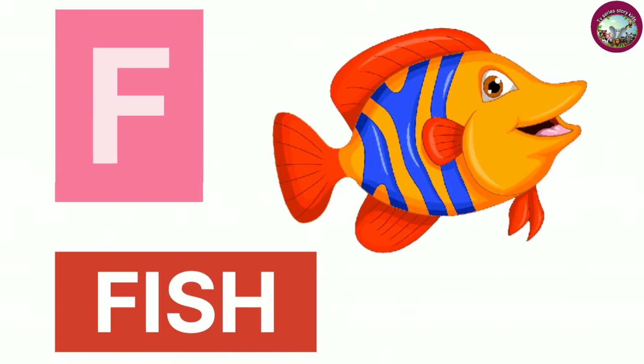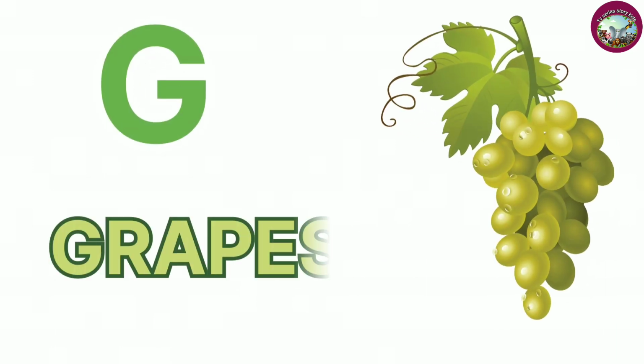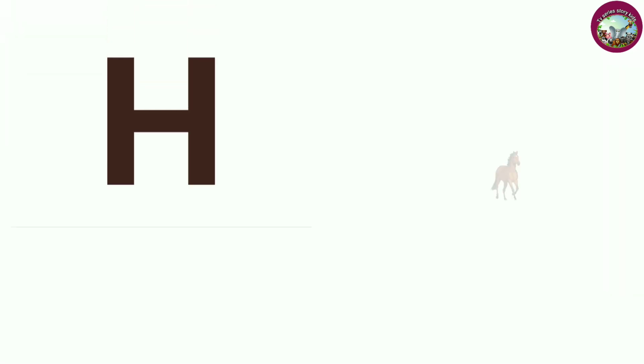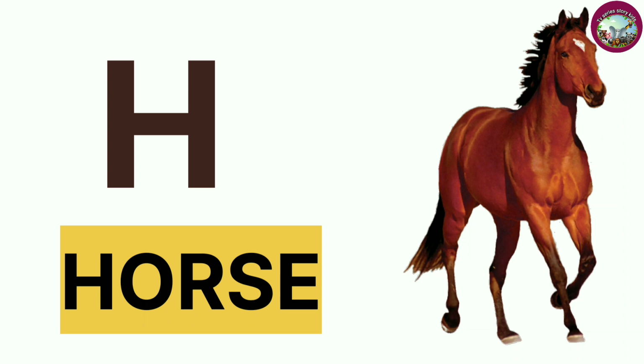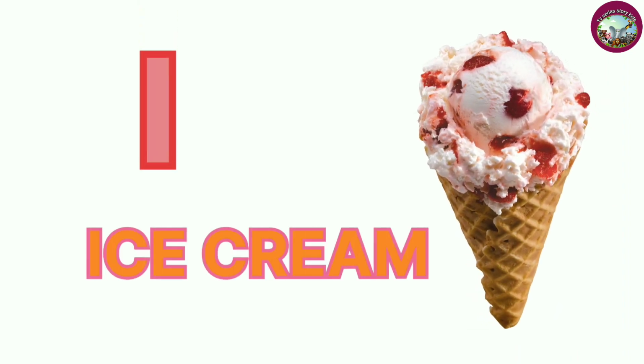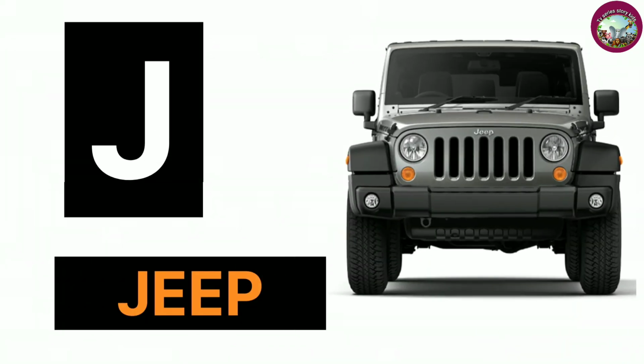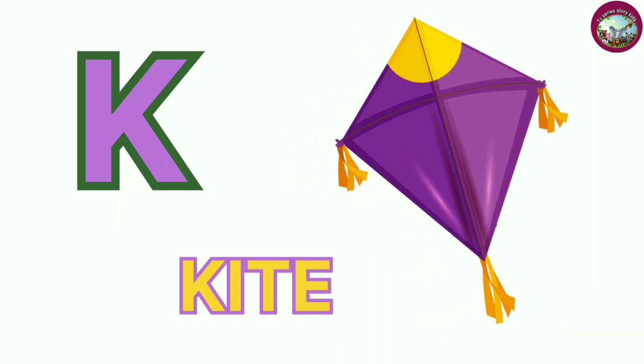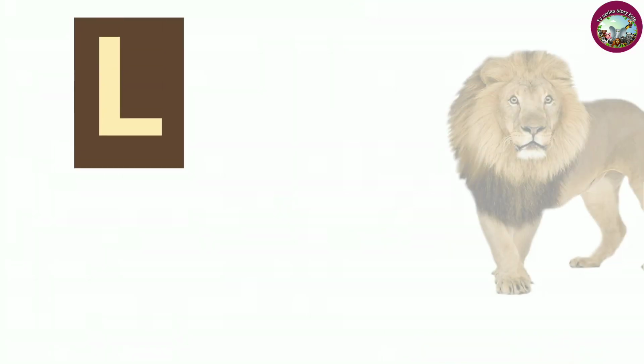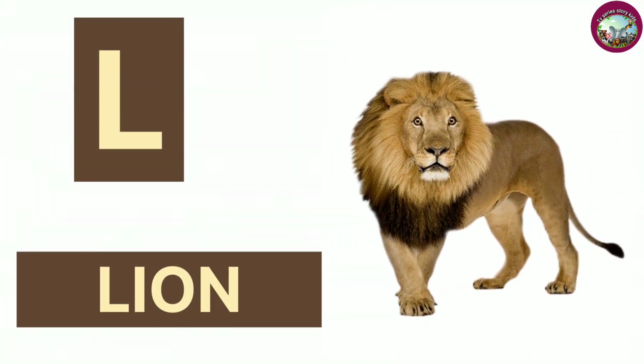F. F for fish. G. G for grapes. H. H for horse. I for ice cream. J. J for jeep. K. K for kite. L. L for lion.